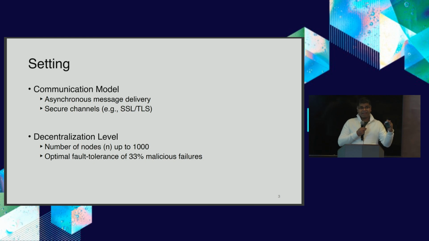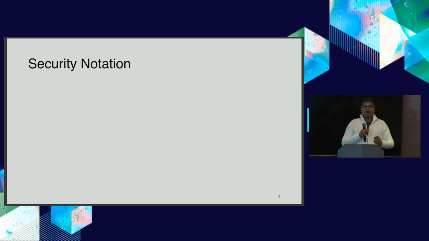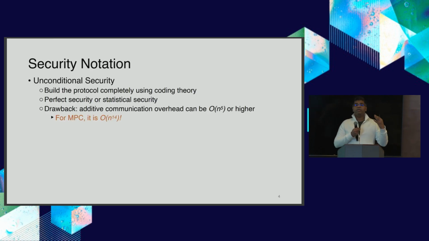If that's your setting, I'll be happy to discuss with you because the techniques can still be applicable, or maybe more interesting things can be possible if your number of nodes is higher, but the fault tolerance can be lower.